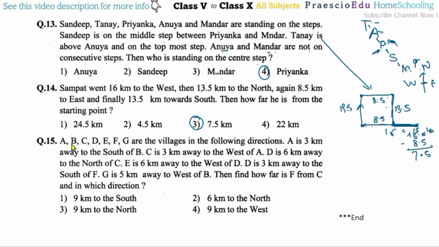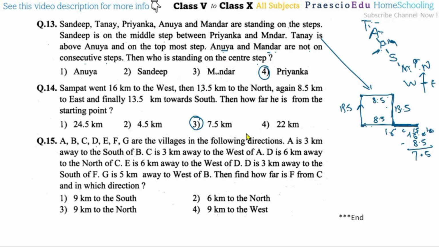Now question number 15. A, B, C, D, E, F, G are villages in the following directions. Now A is 3 kilometers away to the south of B. I am mentioning it separately: A is south of B. Now these are our directions: north, south, east, and west. So A is 3 kilometers away to the south of B. This is B, and toward the south is A.